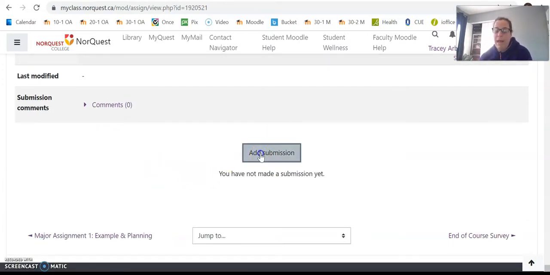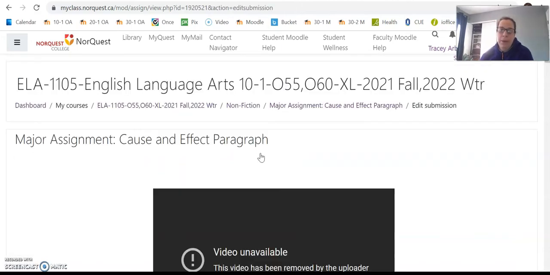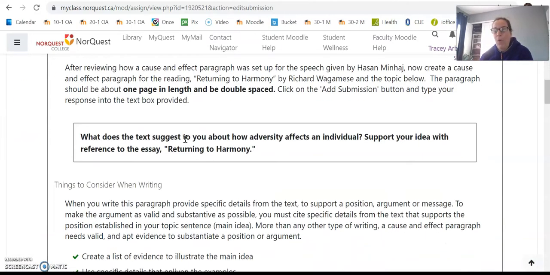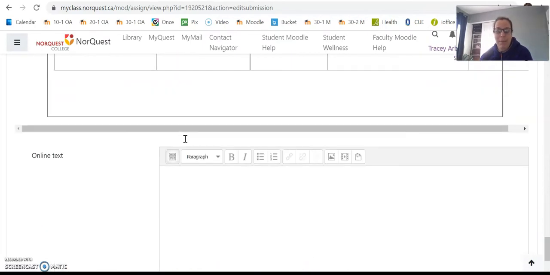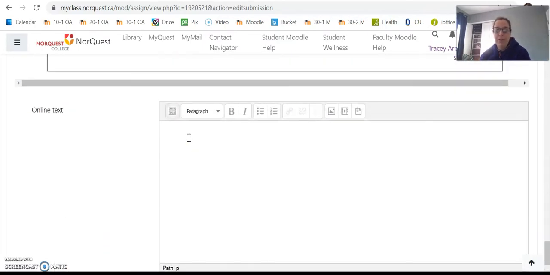So I'm going to click Add Submission. Okay, you're always going to have to scroll to the bottom every time you click one of those buttons, which is a bit of a pain, and the first thing you can do is type directly into this box. So if I want to do this is my answer, that's where I would type it in. Now, we know we need to indent that first line, so usually we use 5 spaces: 1, 2, 3, 4, 5.